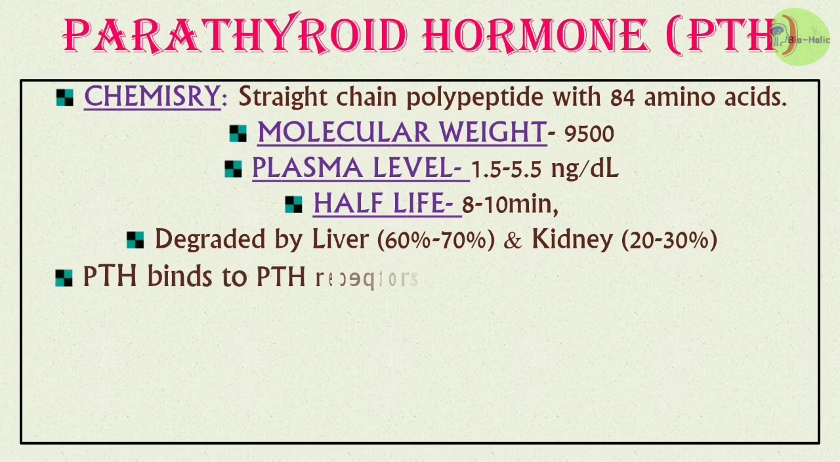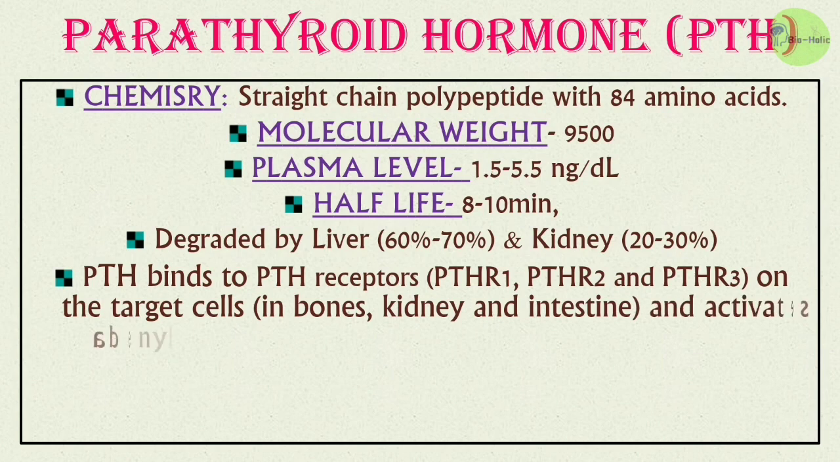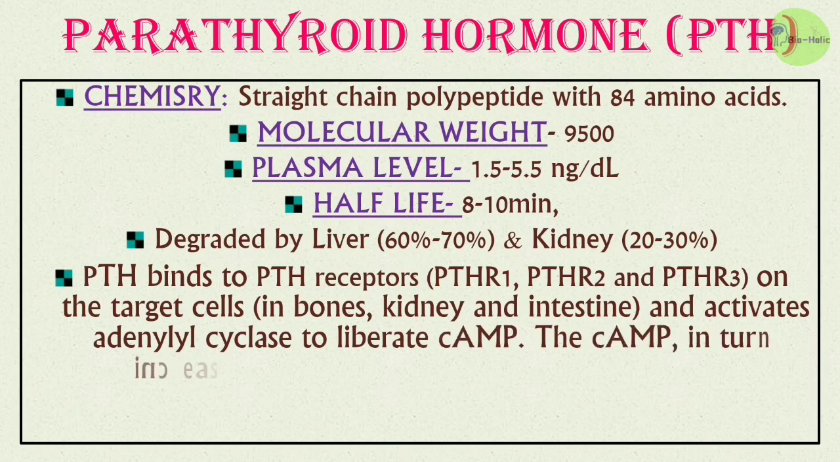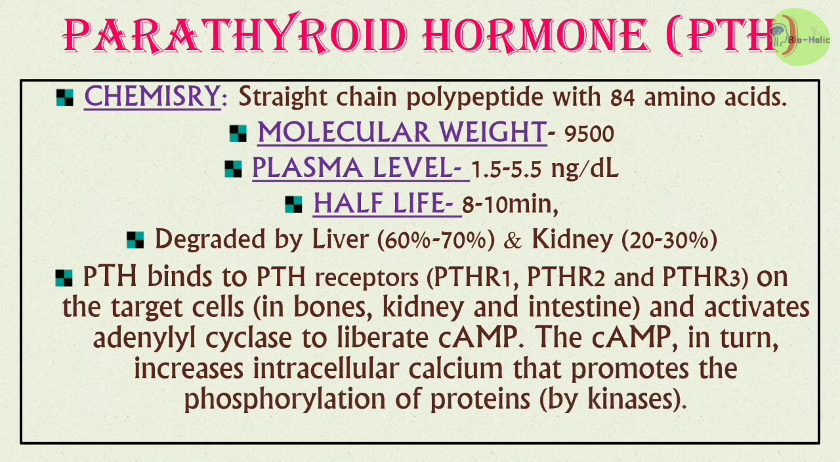Parathyroid hormone binds to parathyroid hormone receptors PTHR1, PTHR2 and PTHR3 on the target cells like in bones, kidneys and intestine, and activates adenylyl cyclase to liberate cyclic AMP. The cyclic AMP or cAMP in turn increases intracellular calcium level that promotes the phosphorylation of proteins by protein kinases. Okay?